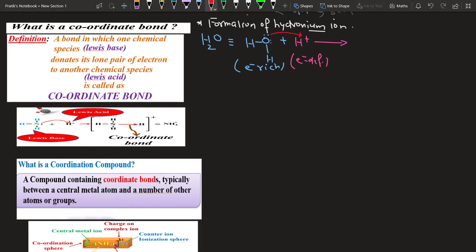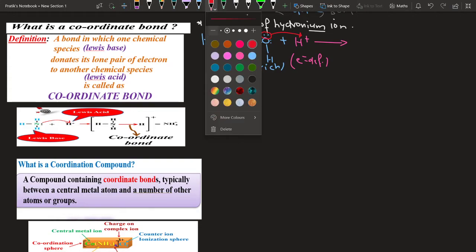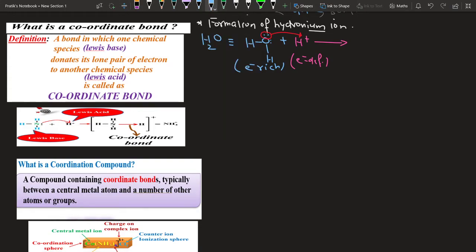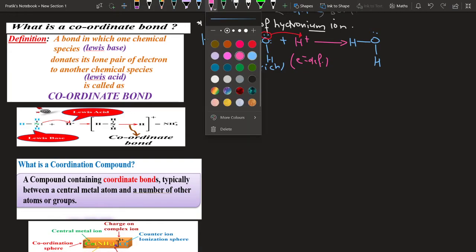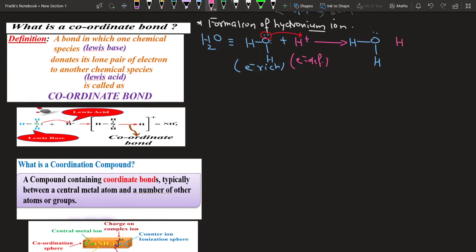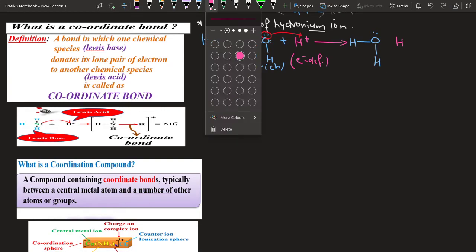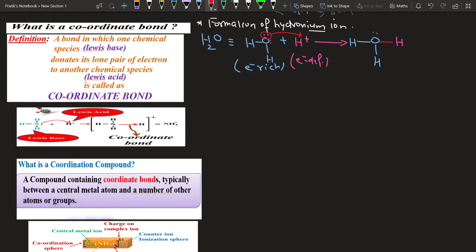Can you see here? Both electrons are given from one side, and this is indicated like this. This is the normal covalent bond. But the bond formed between H+ and oxygen is indicated by an arrow, and this arrow should point towards the acceptor atom.